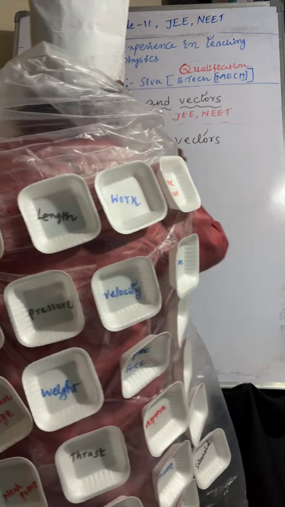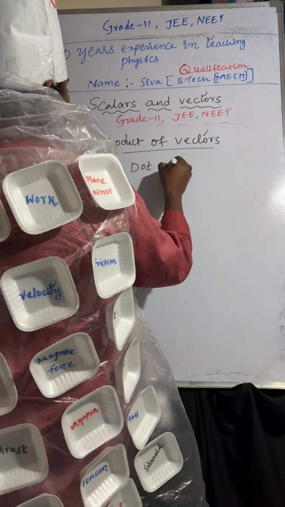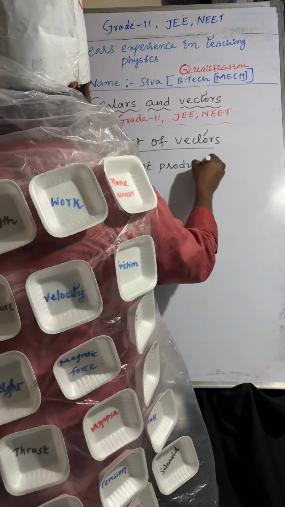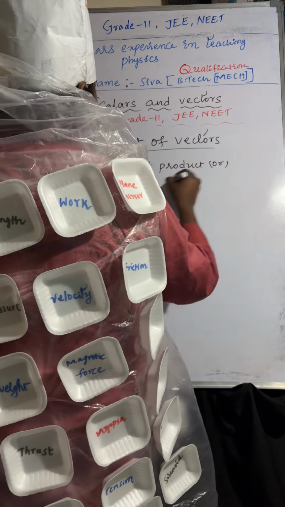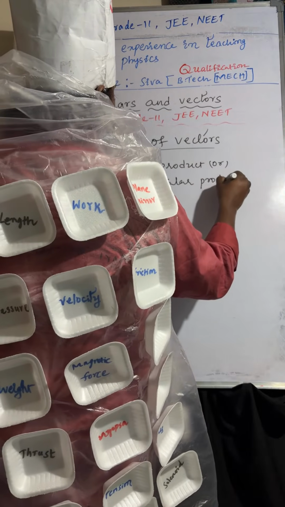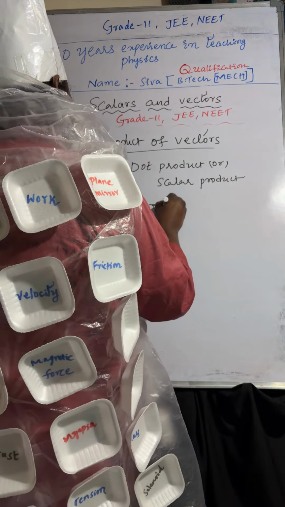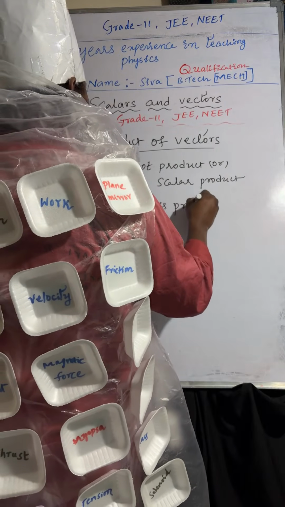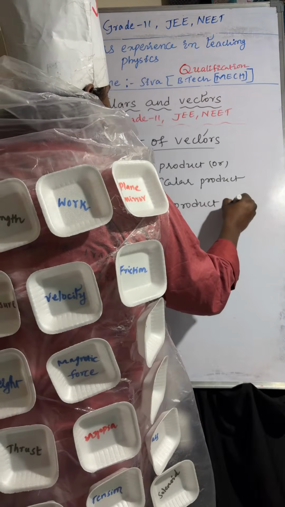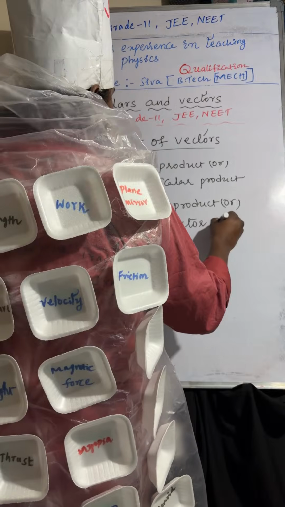One is the dot product, or scalar product. The second one is the cross product, or vector product.